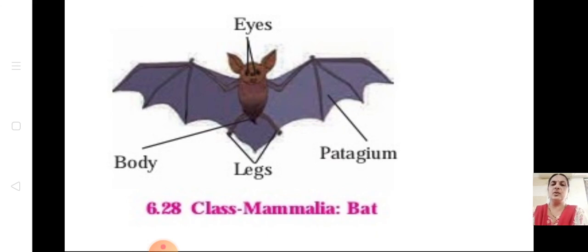Usually we don't get this as a label or draw diagram question. You will get it for identifying the picture and writing the characteristics. Sometimes 4 characters, sometimes 2, or sometimes even 3. So a maximum of 4 to 5 characters of each, which are specific for that particular class or phylum, you have to learn. In the next revision video, I will brief and tell which are the important points of each phylum, because while teaching I have told you which points you have to mark and learn. So this is the end of the lesson, children.